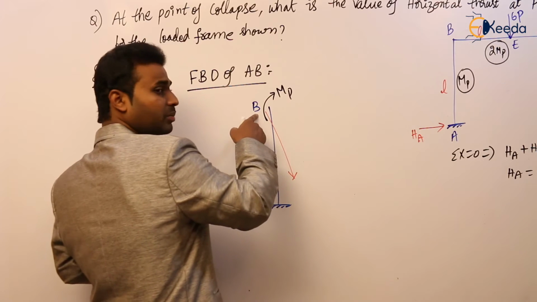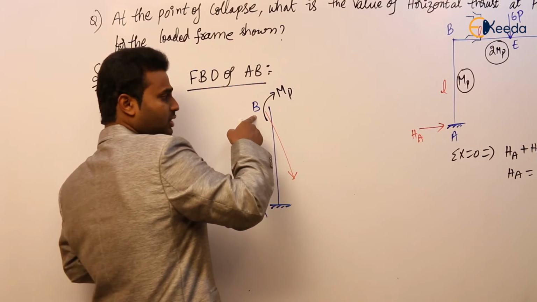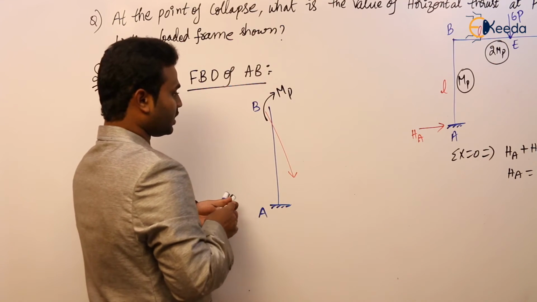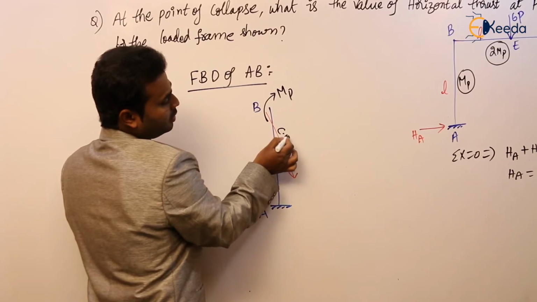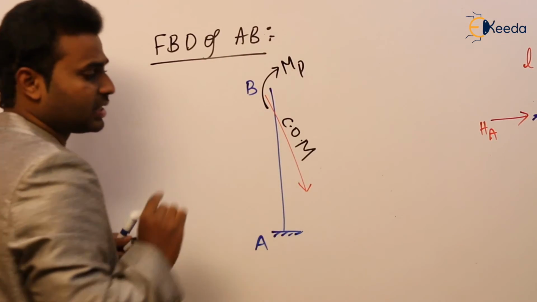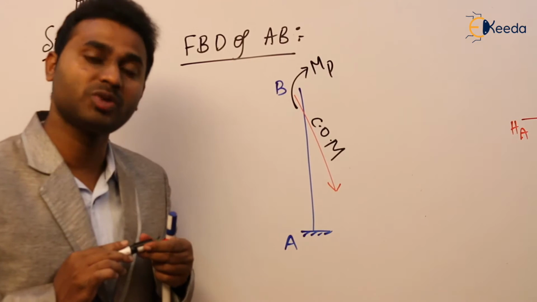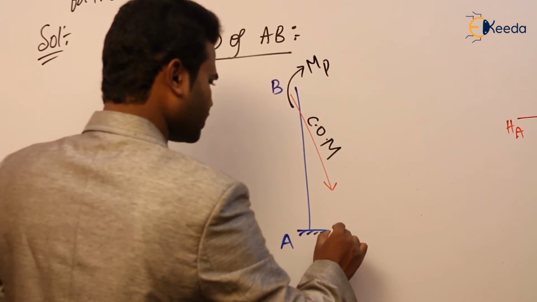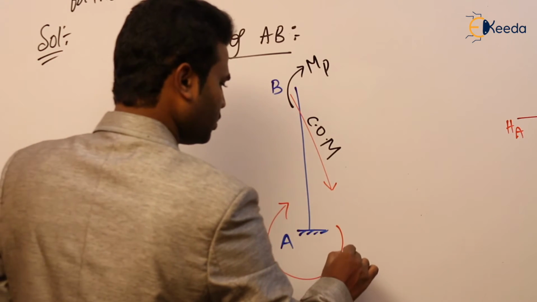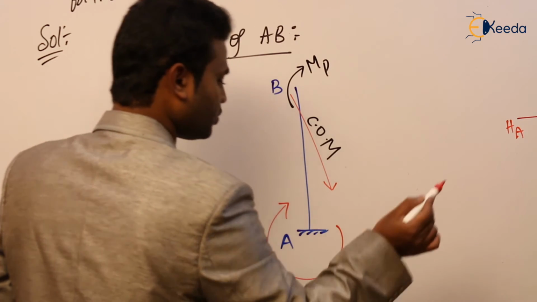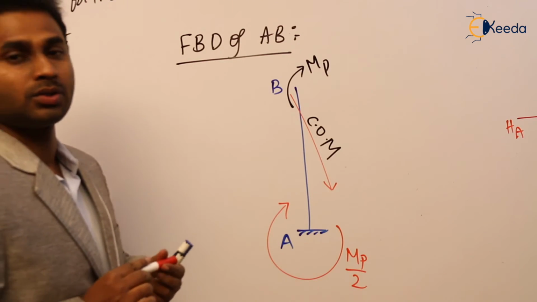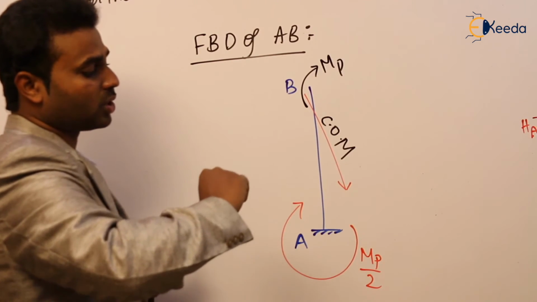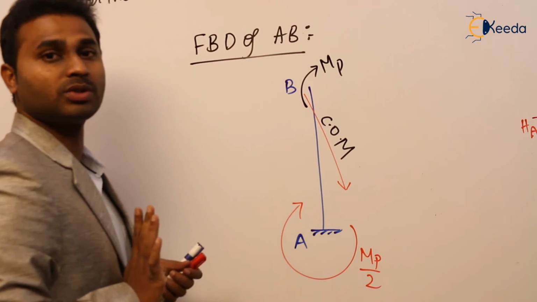So here the moment is existing at one location, that is the joint. How much moment is it? MP. Based on the carry-over moment concept, which you are going to discuss in structural analysis in the moment distribution method, how much is it? Half, in the same direction. MP by 2, clockwise. This is the moment at A. So the total moment in AB is MP plus MP by 2.